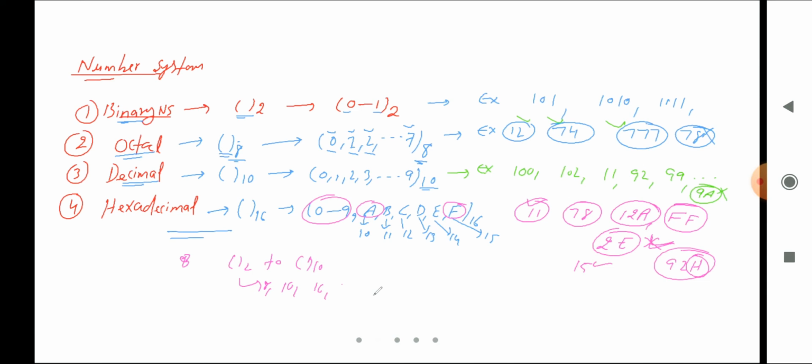Let's see, I want to convert something from any base. Say the number is x, y, z, and the base is, let's see, a, b, c.